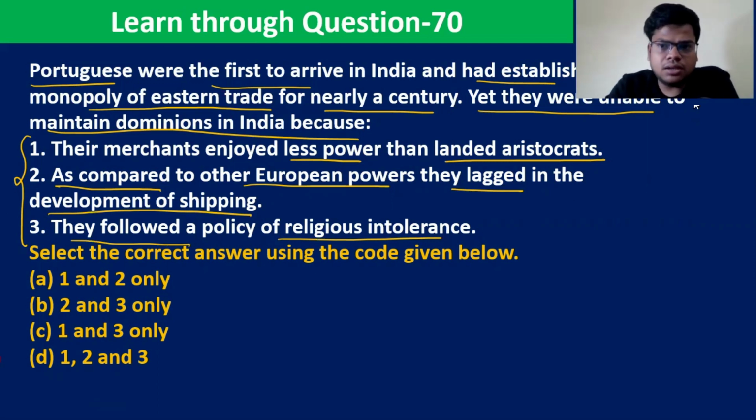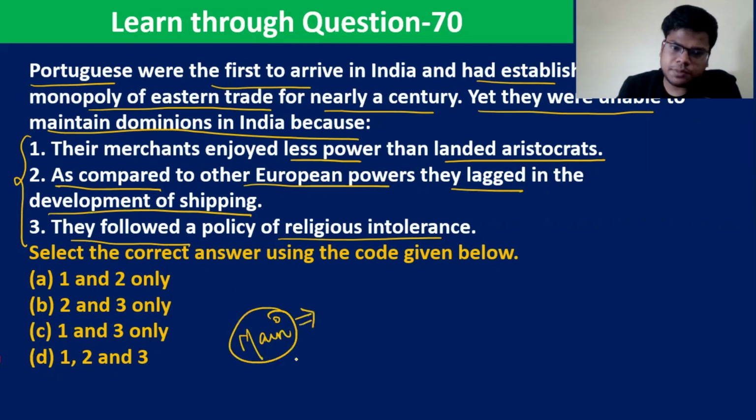So, we have studied about the decline of the Portuguese, right? Some additional points are there in these questions. So, before we discuss the solution, with respect to the main exam as well, for example, we have discussed in detail why the French were not able to grow as compared to the Britishers, right?